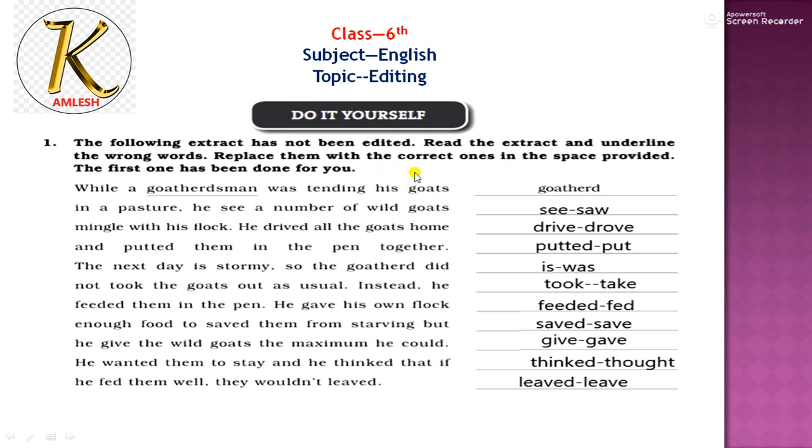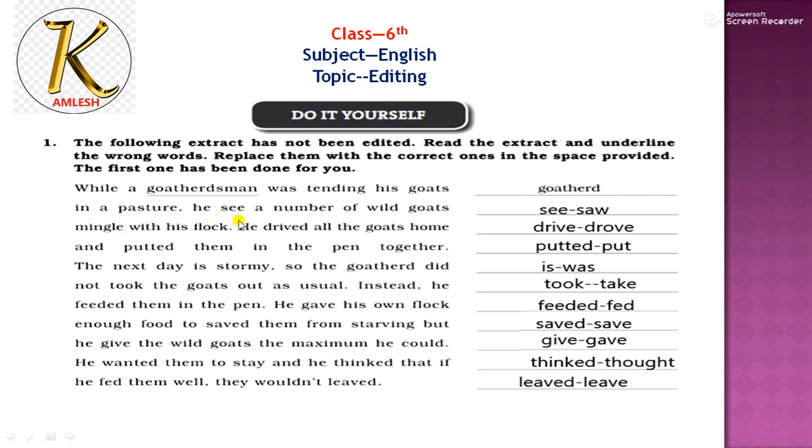The following extract has not been edited. Read the extract and underline the wrong words. Replace them with the correct ones in the space provided. The first one has been done for you. While the Goddard's man was tending his goats. Now this is not Goddard's man, we say Goddard man. So the correct spelling is this.